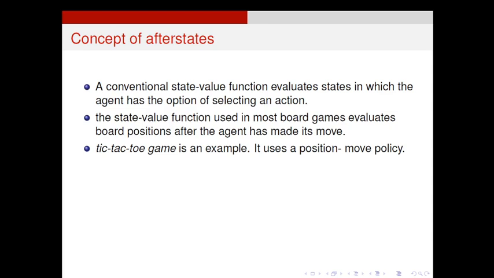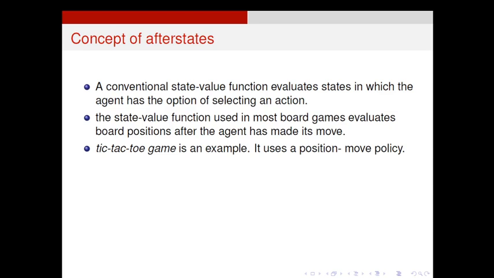One person will be away from that particular chair. There is a gap, one chair is removed, so he will lose his seat, so he will be out of the game. So what happened here? Here the state value is not important. What is important is the position move policy. His position is more important.